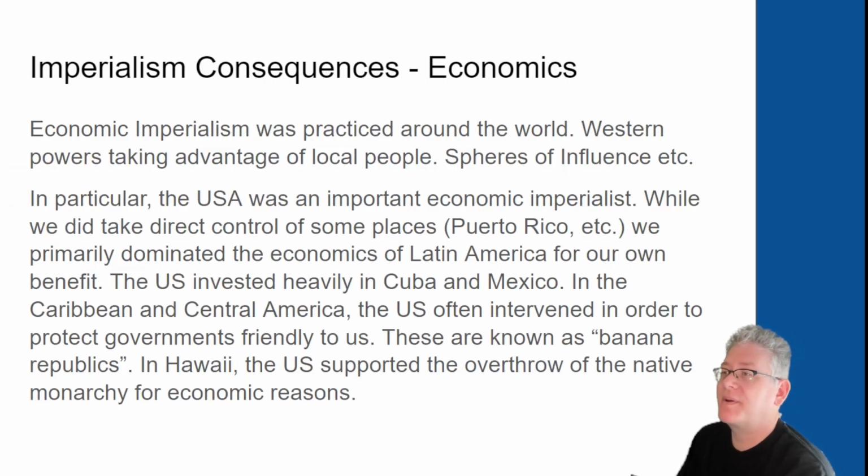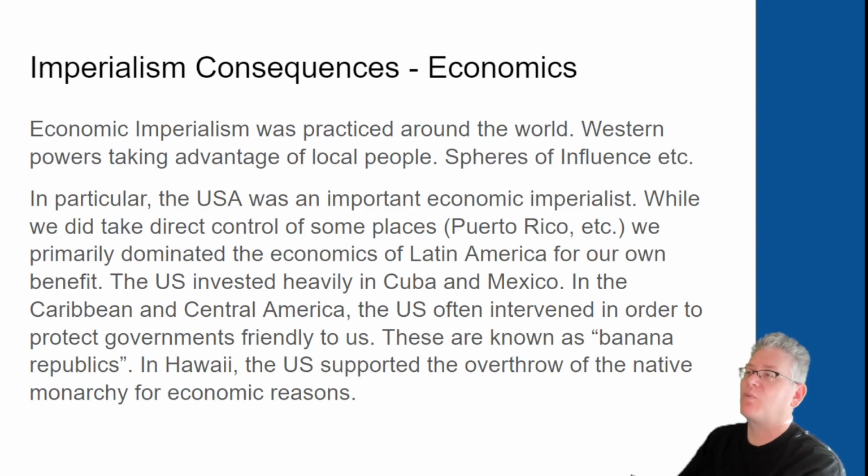All right, continuing with economics. Economic imperialism was practiced around the world, Western powers taking advantage of local people. So, spheres of influence is an example of this. In particular, the United States was an important economic imperialist. We didn't tend to do a lot of direct control. I mean, Puerto Rico is kind of the exception to that, but we primarily dominated the economics of Latin America for our own benefits. So we invested heavily in Cuba and Mexico. In the Caribbean and Central America, the United States often intervened in order to protect governments friendly to us. So these were known as banana republics because we would dominate these areas to help keep our bananas growing.